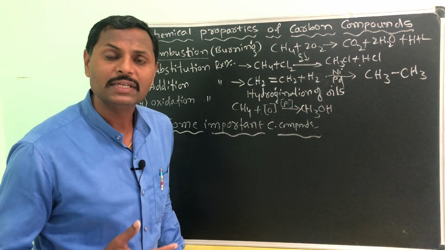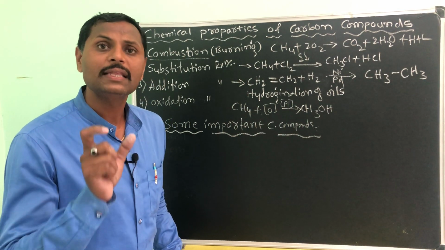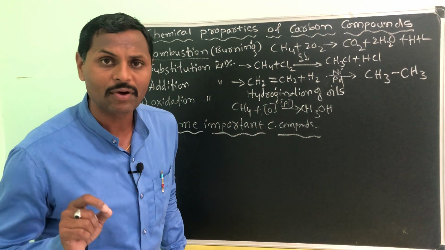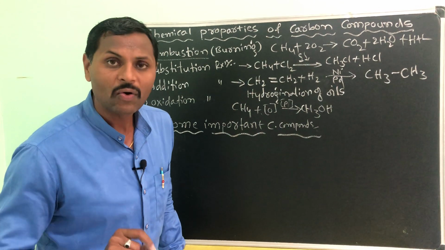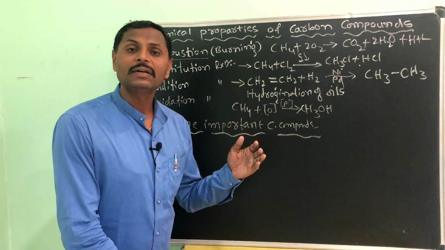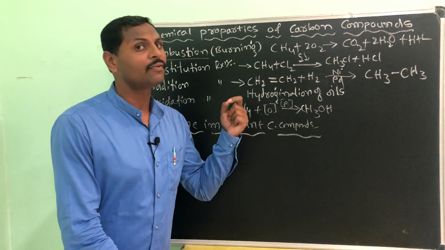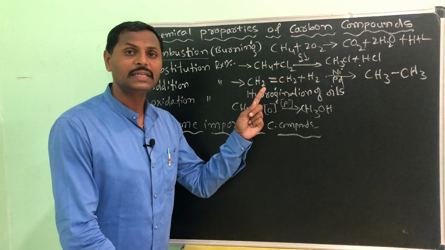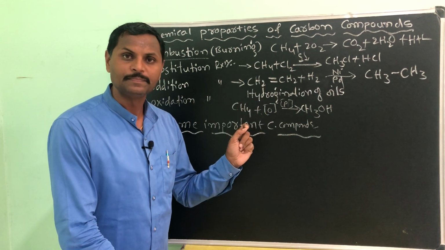We are using it as a fuel in vehicles in the form of compressed natural gas, CNG, as it is a very, very environmentally friendly and pollution free fuel. That's why we are using it in the vehicles.